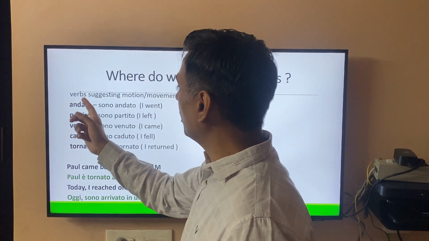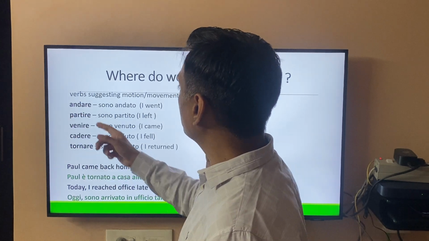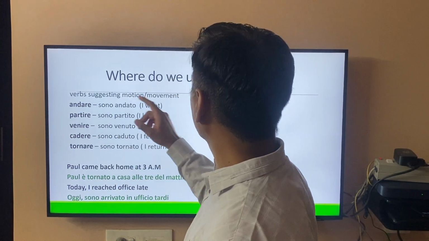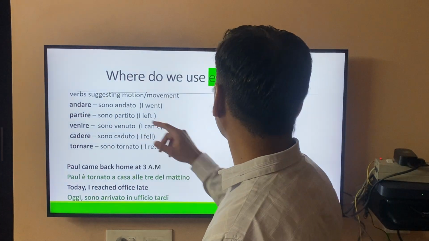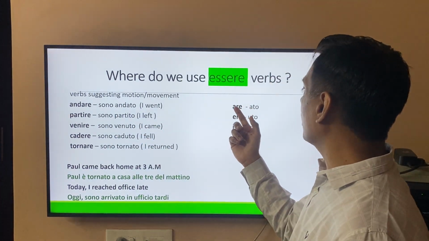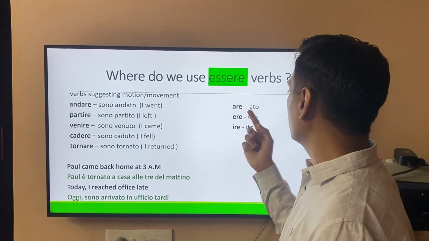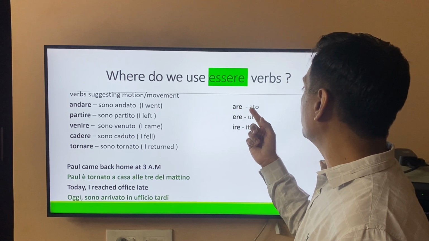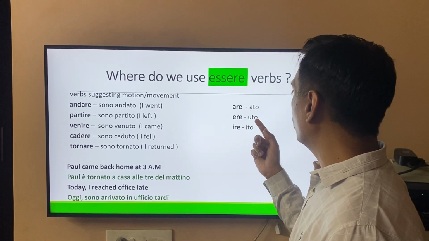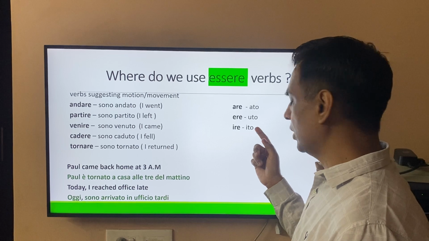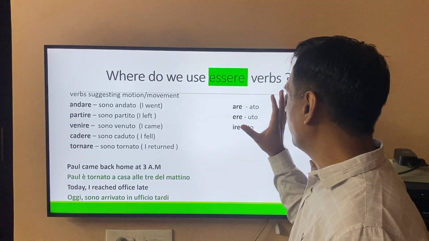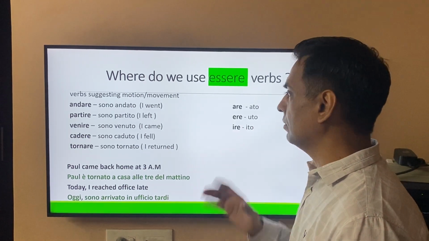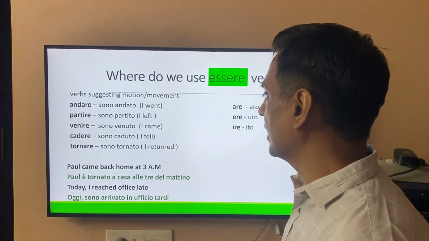So all these verbs suggest motion or movement, so essere verbs are used. And as I mentioned before, for participio passato, the are verbs change to ato, ere to uto, ire to ito. Of course, there can be a few exceptions, but for the majority of them the changes are like that.